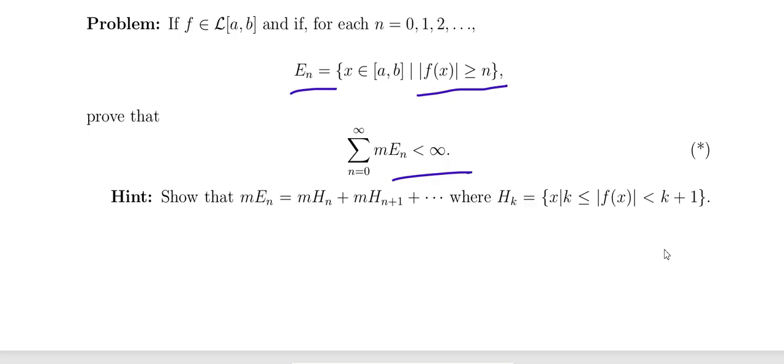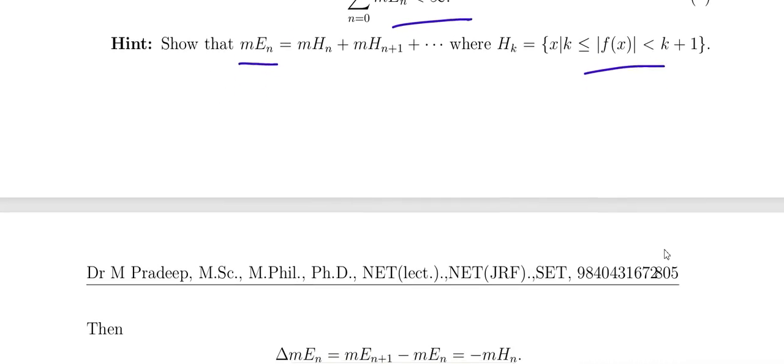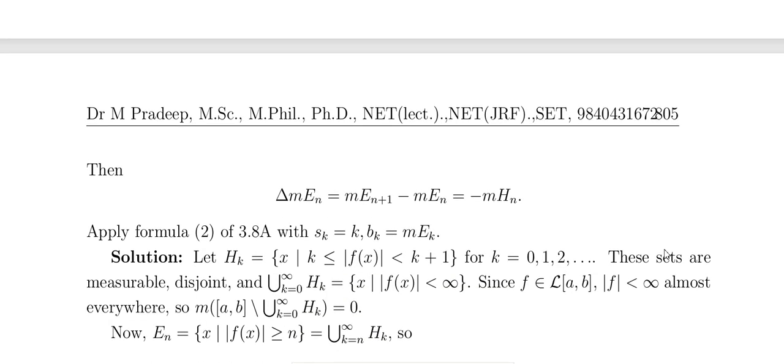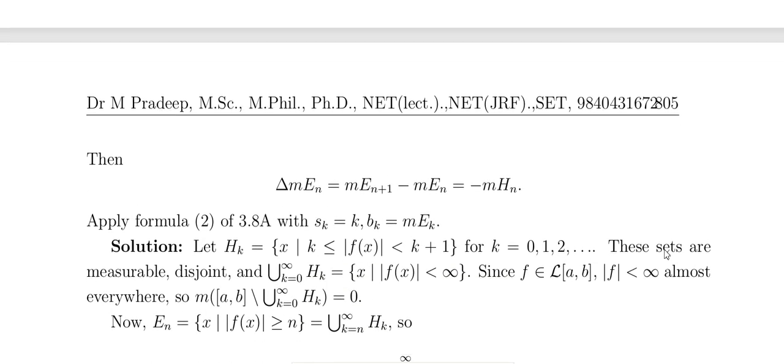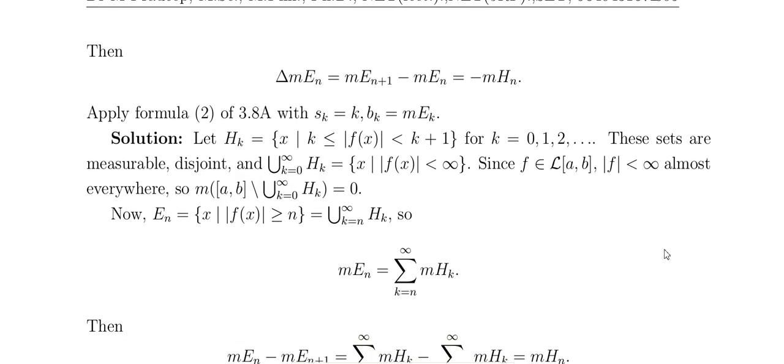So that means, how to construct the measure of Hn, the measure of Hn plus 1 and so on, that is Hk equal to the collection of x such that k is less than or equal to mod of f of x less than or equal to k plus 1. Okay. And then the measure of En minus the measure of En plus 1 is the measure of Hn.